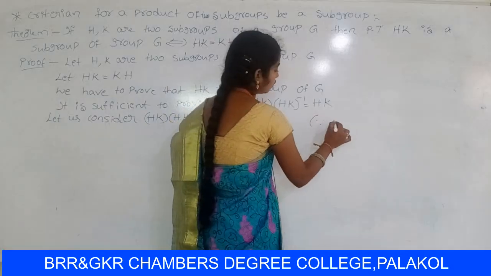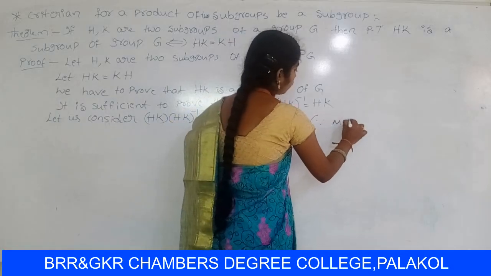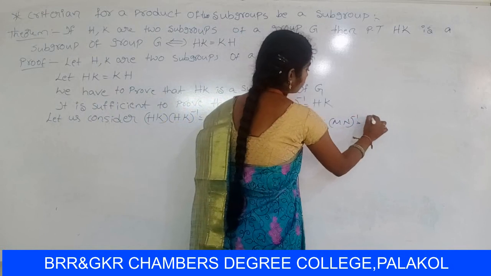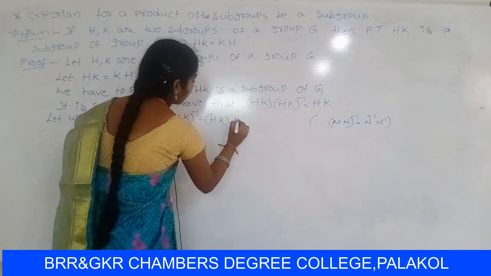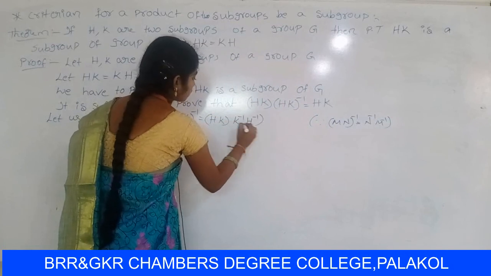Already you know that for complexes, MN whole inverse equal to N inverse M inverse. So it can be written as K inverse into H inverse.